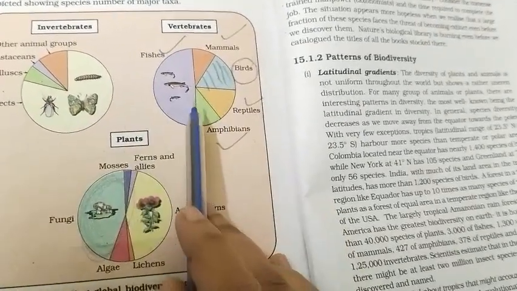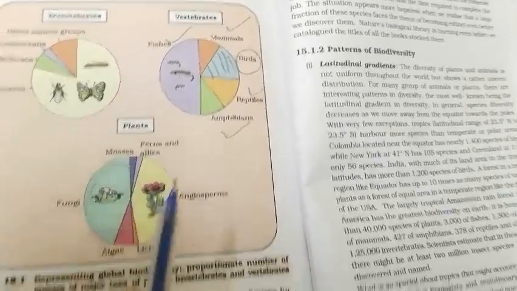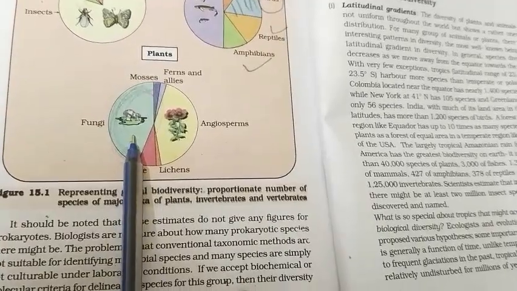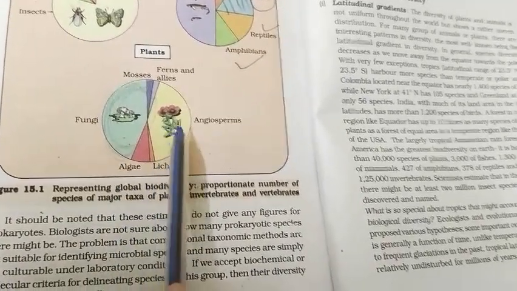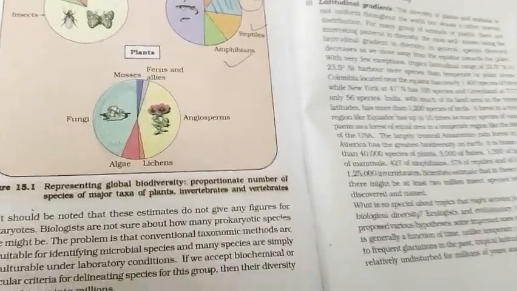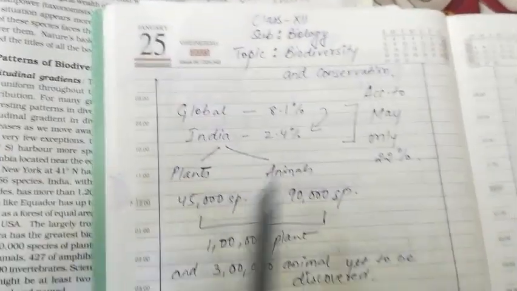In vertebrates, the highest number is of fish. Then we have birds, mammals, reptiles and amphibians. In plants, the highest number is fungus. Then we have angiosperms. Then we have algae, moss, ferns and lichens. Okay, moving on to the next data globally, which you can see here.